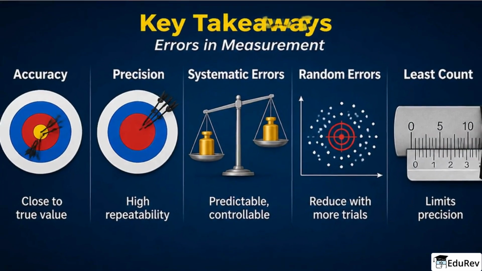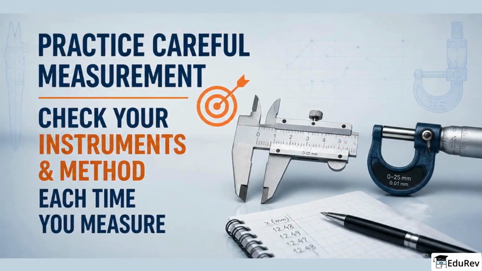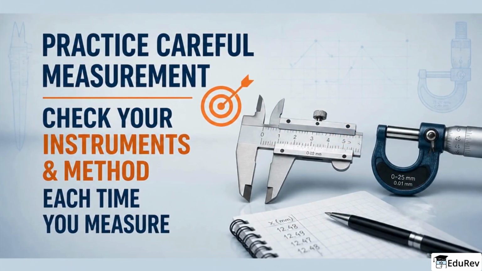Let us quickly remember. Accuracy is closeness to true value. Precision is repeatability. Systematic errors are controllable. Random errors reduce with repeats. And least count limits precision. Keep practicing careful measurement and check your instruments and method each time you measure.